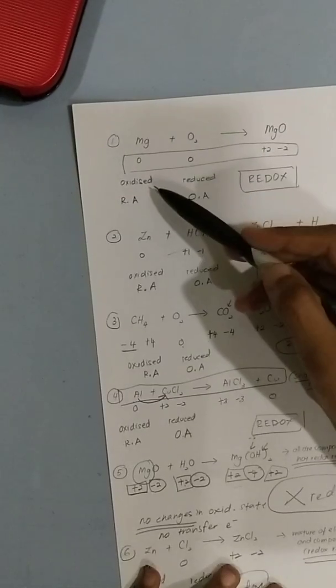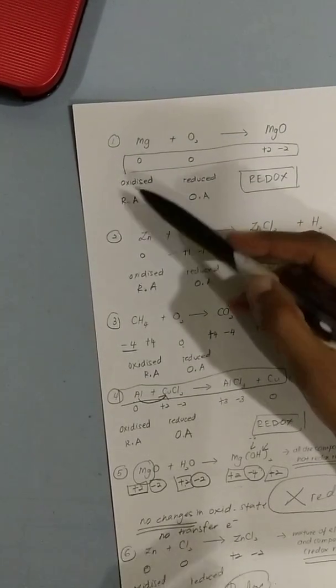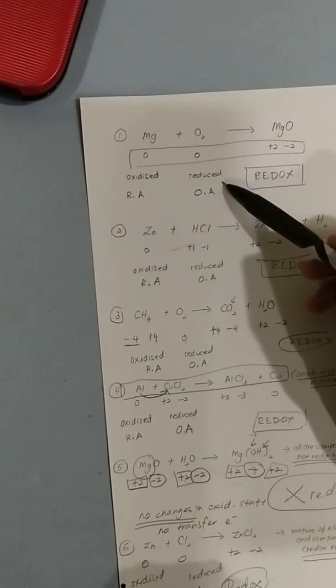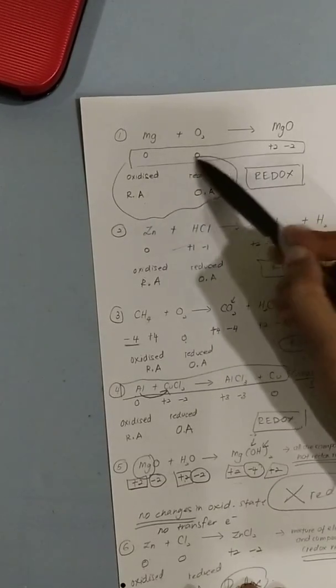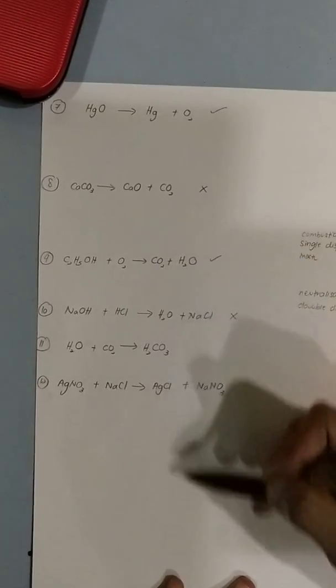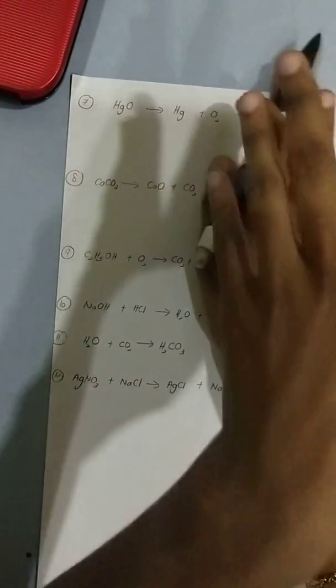Always remember, if that reactant goes through oxidation, meaning the reactant is a reducing agent. If it goes through a reduction, meaning it's an oxidizing agent. It's exactly opposite. Okay, now there's a list of questions that I'm going to give you in your assignment, so I want you to just see if this is a redox reaction or not.